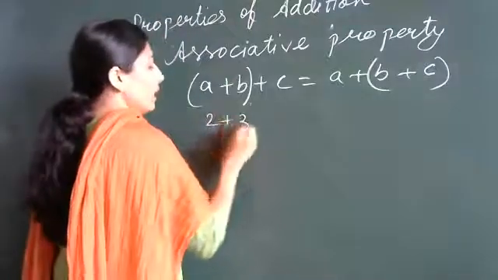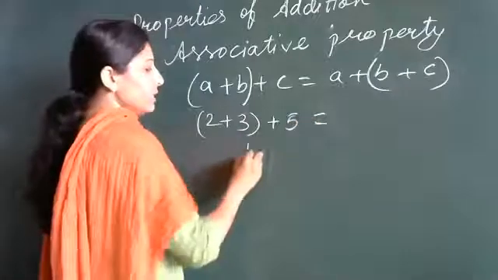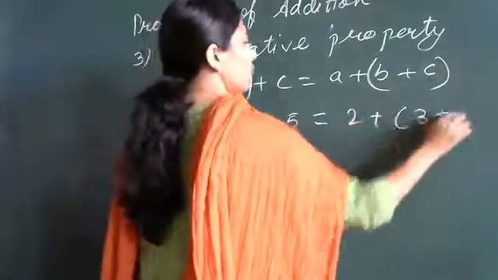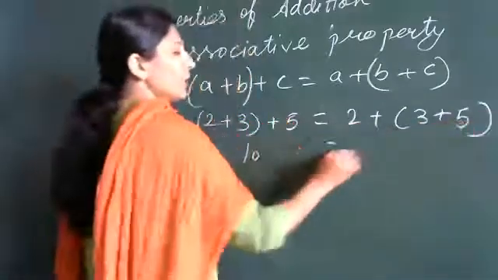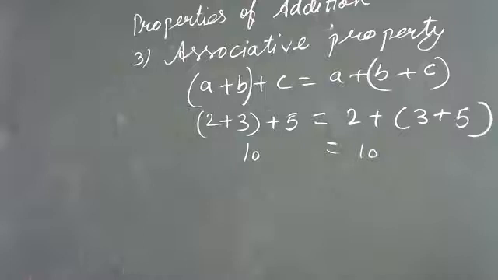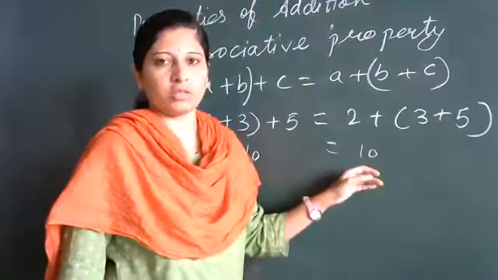If 2 plus 3 plus 5, it is 10 only, or 2 plus 3 is 5, that is 5 plus 5, it is 10 only. So associative property is that the sum of three whole numbers remains the same if the groups are changed.